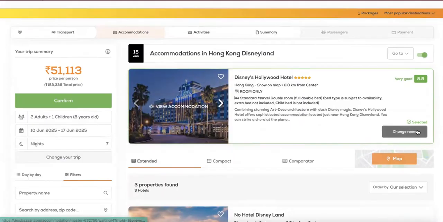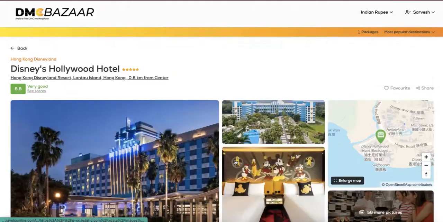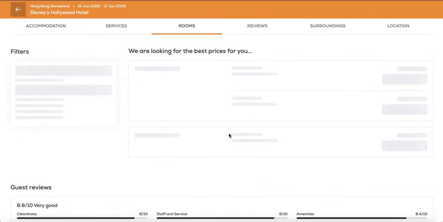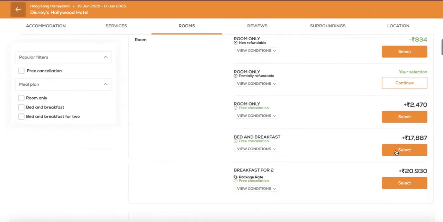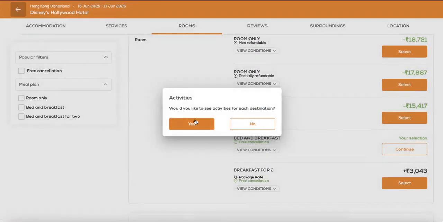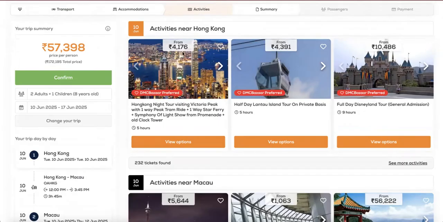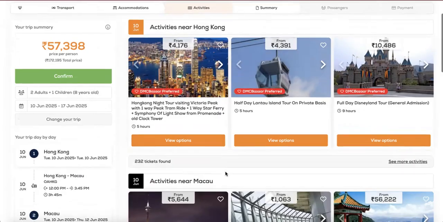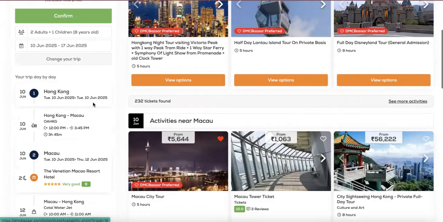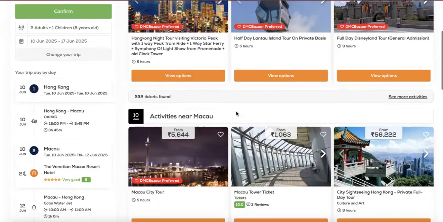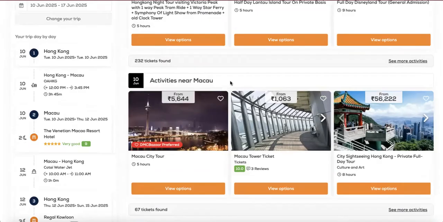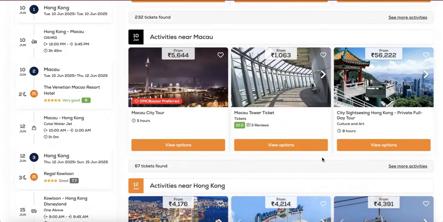At Hong Kong Disneyland, change the room once again and filter rooms with breakfast for a comfortable stay for this family. Once you have selected your accommodation, the system prompts you in building activities as a complete holiday package. Your first stay in Hong Kong does not require any activities simply because you had selected zero stay. So choose the right date for including activities.